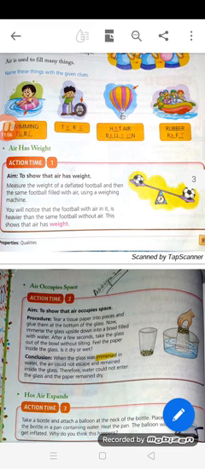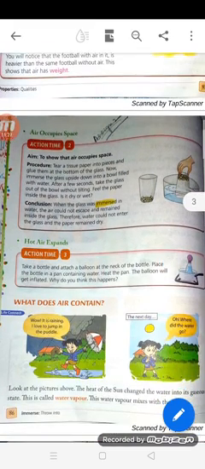What is the conclusion then? When the glass was immersed in the water, the air could not escape and remained inside the glass. Therefore water could not enter the glass and the paper remains dry. So this shows that air occupies space.